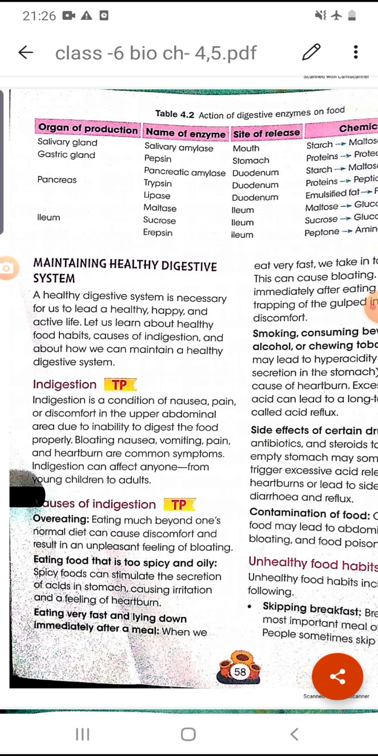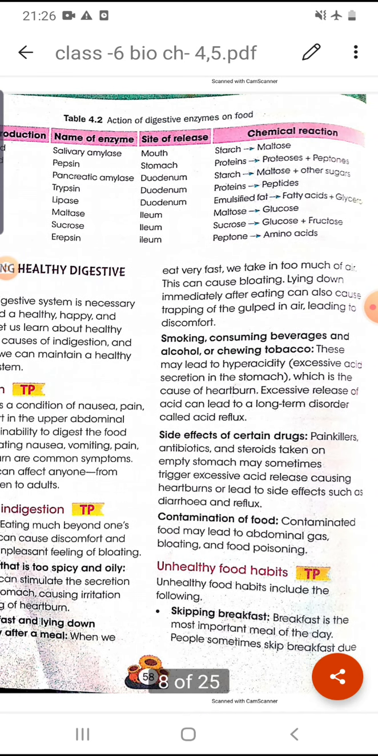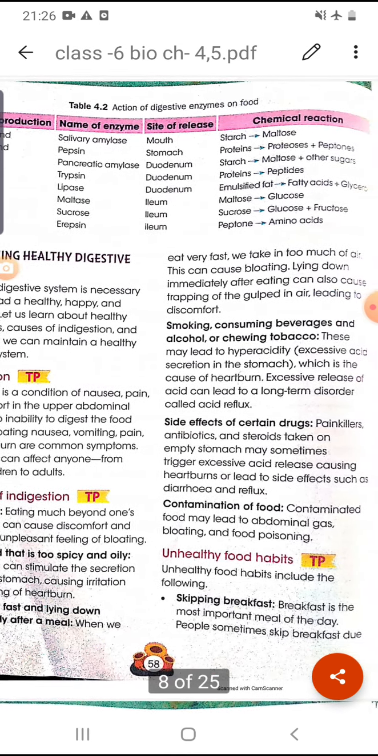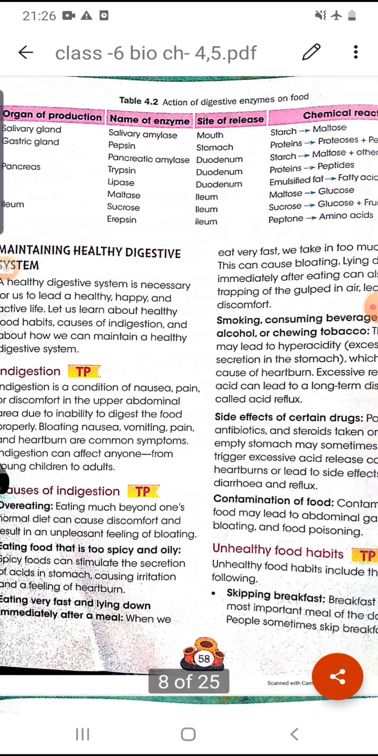It secretes two enzymes, pepsin and pancreatic amylase. Pepsin is released in the stomach, and the pancreatic amylase is released in the duodenum, that means a part of our small intestine. Pepsin acts on protein and converts protein into peptones and proteases, and the pancreatic amylase acts on starch and converts it into maltose and other sugars.